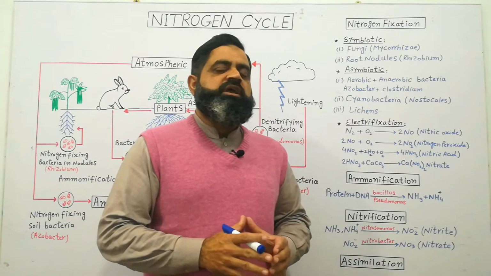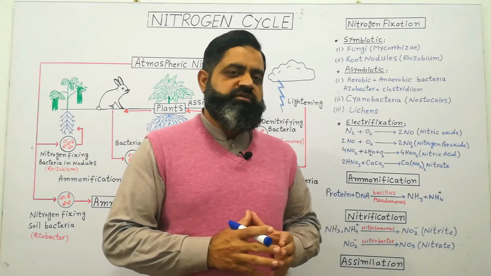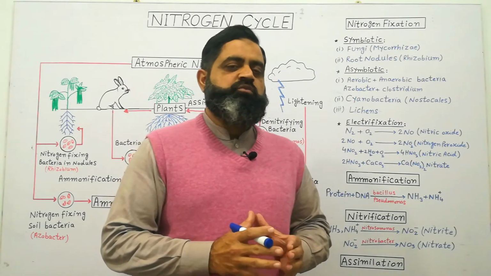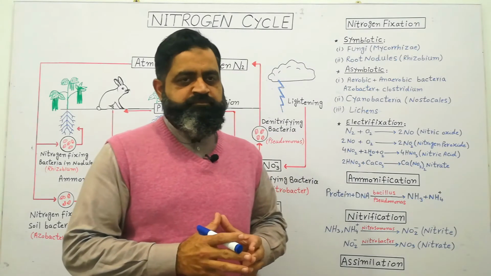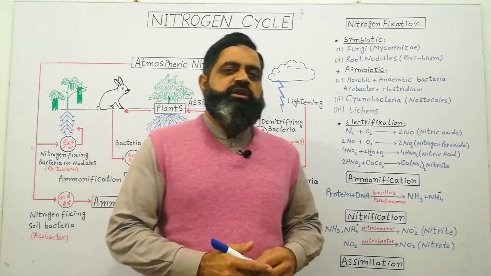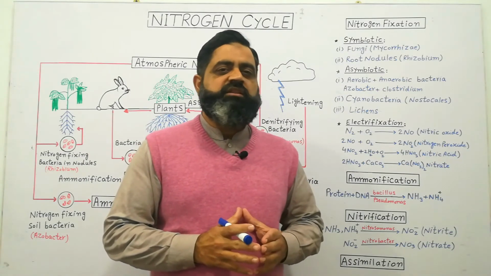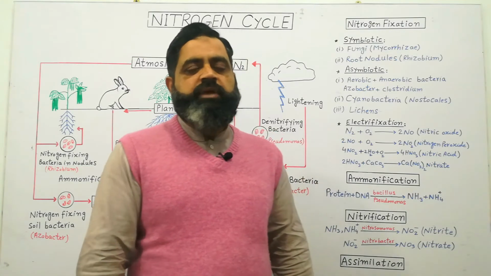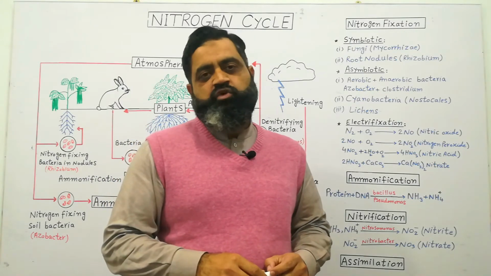So in this way, through different methods of biological and non-biological nitrogen fixation, nitrogen is converted into nitrate ions, ammonia and ammonium ions for absorption by plants with the help of roots. The second step of the nitrogen cycle is ammonification. During ammonification, the dead bodies of animals and plants, when buried in the soil, are decomposed by fungi and certain bacteria into ammonia and ammonium ions.